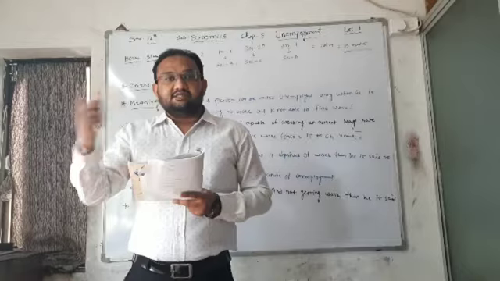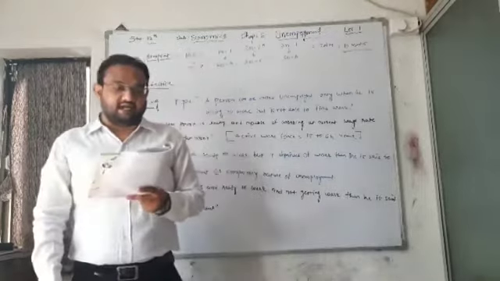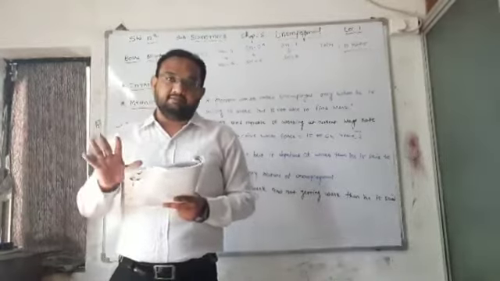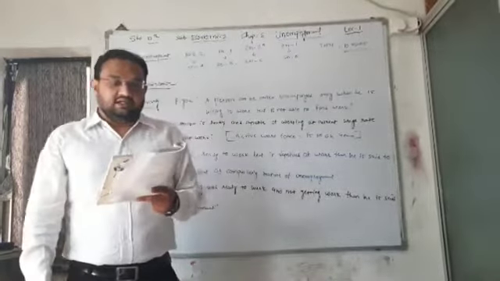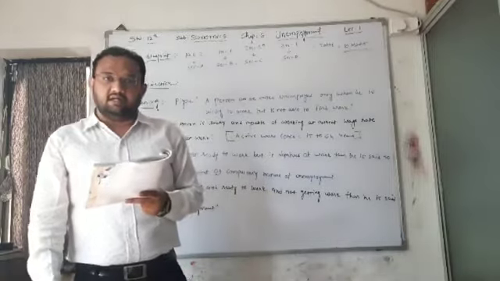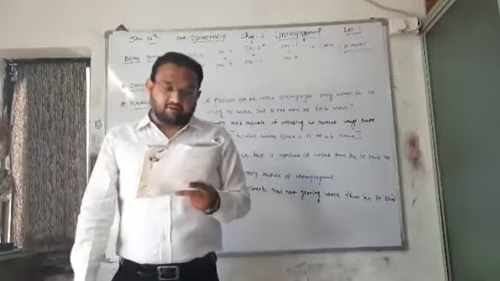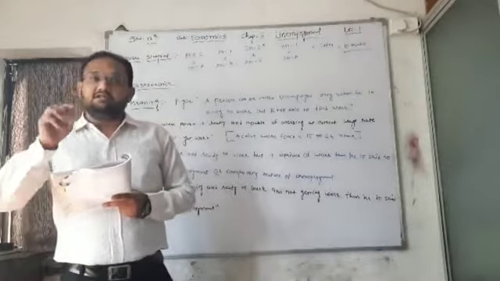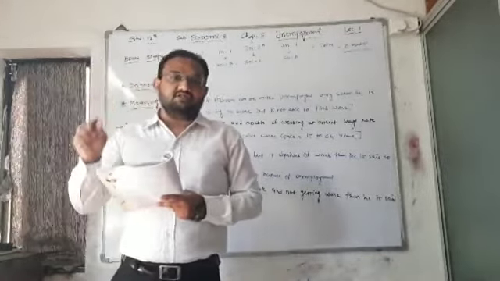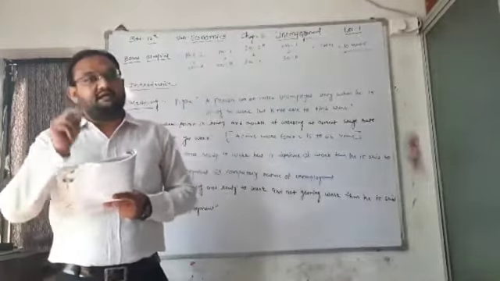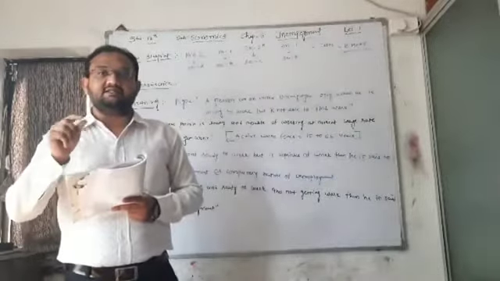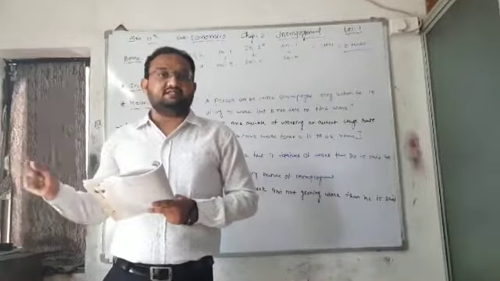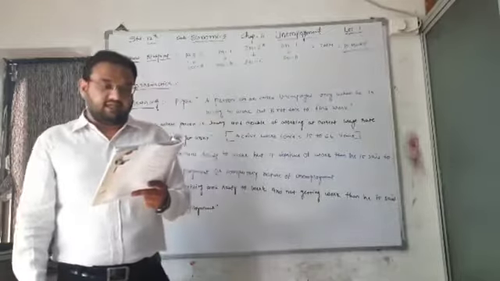Secondly, we will discuss the types of unemployment, in which we have 5 main types. That is open unemployment, underemployment, disguised unemployment, cyclical unemployment, and frictional unemployment. The nature of all these unemployment situations is different, and they are also applicable in different sectors. That's why their types are different on the basis of the situation.